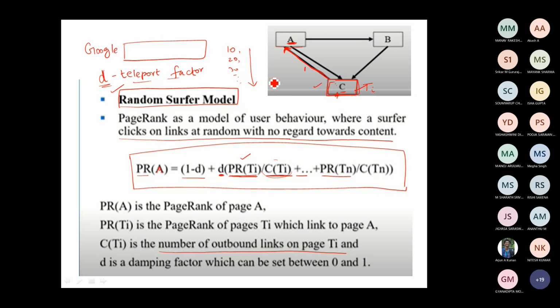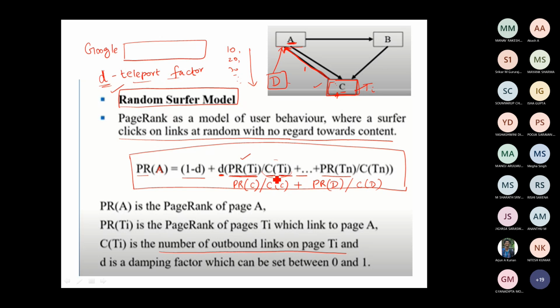For example, if I have D, another page which is linking to A. So there is another page D. Then page rank of C divided by C of C, where the page rank of C is the page rank of C, plus the page rank of the other web page which is referring to A, page rank of D divided by C of D.